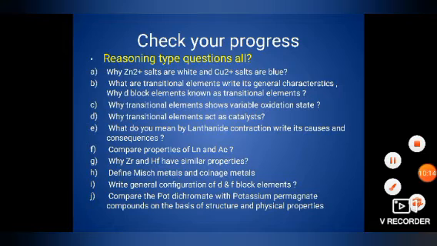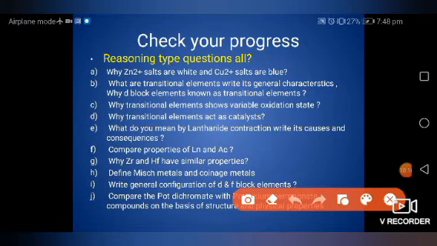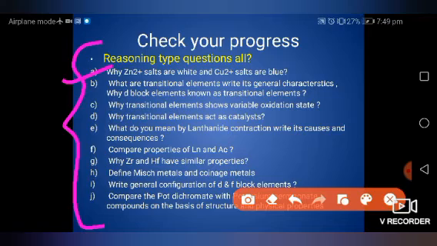So now it's time to check your progress. Tomorrow is your weekly test, live test. So these questions you need to revise. Some more questions will come with these, but most of these questions will come. First, reasoning type questions and comparison type questions: do all the reasoning type and comparison type questions given in your book, or if you don't have it, you can request me, I will share a PDF of questions.